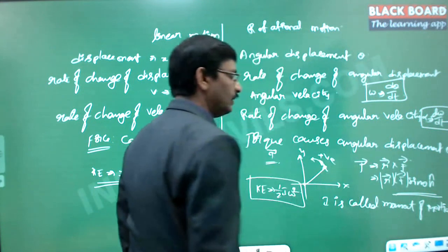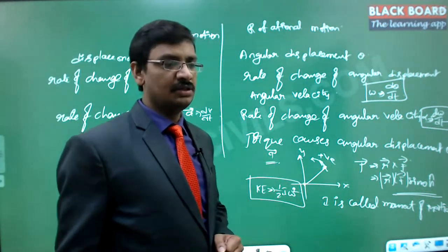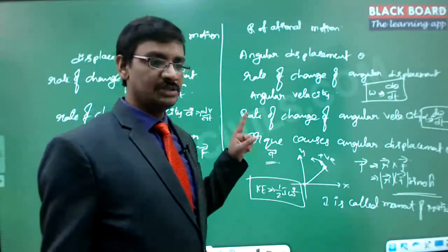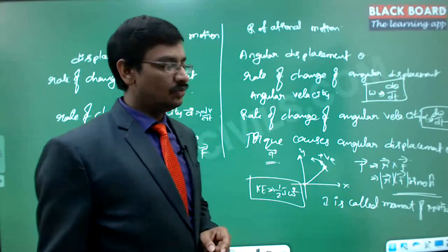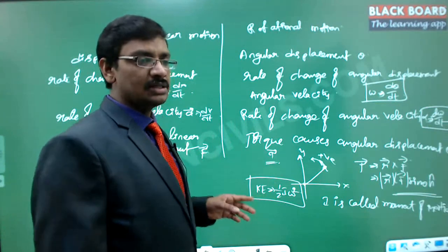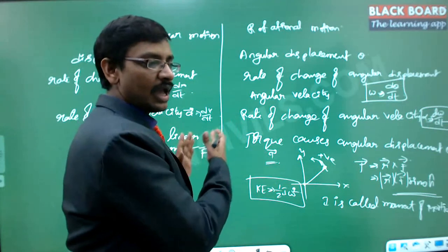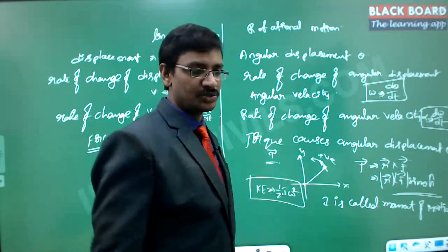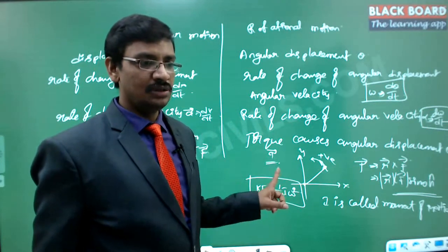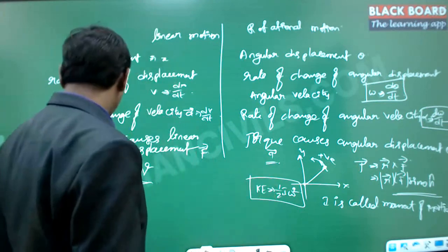Now I will give you an important understanding of this moment of inertia. Why this moment of inertia is introduced is that we are very well aware of linear motion analysis, but rotational motion is a little complicated to analyze. Now if the mass is replaced with the moment of inertia, then the same kind of analysis that we have adopted for linear motion can be directly adopted for rotational motion as well. If you replace the one single quantity, mass, with the moment of inertia, then it can be treated as if it is the same. How did we come to that conclusion?